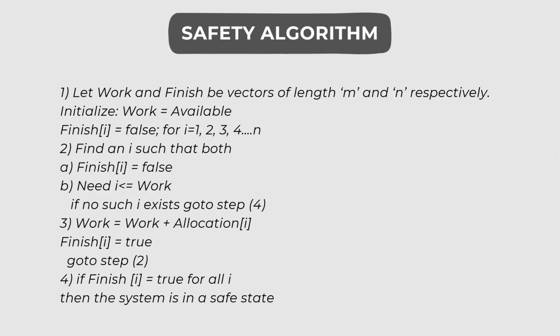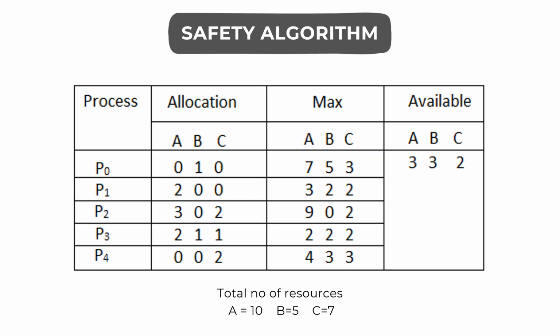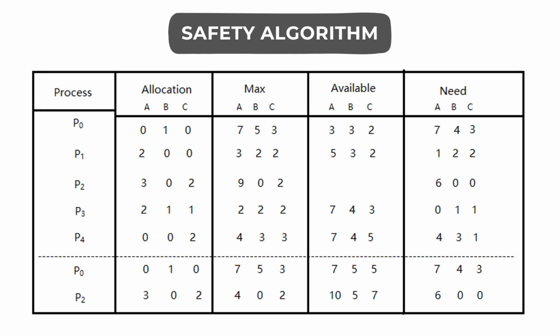Now let us see an example for Banker's safety algorithm in which there are three types of resources A, B and C. A has 10 instances of its type, B has 5 instances and C has 7 instances. In this example, there are 5 processes, namely P0, P1, P2, P3 and P4, whose maximum need as well as allocated resources are given in a tabular format.